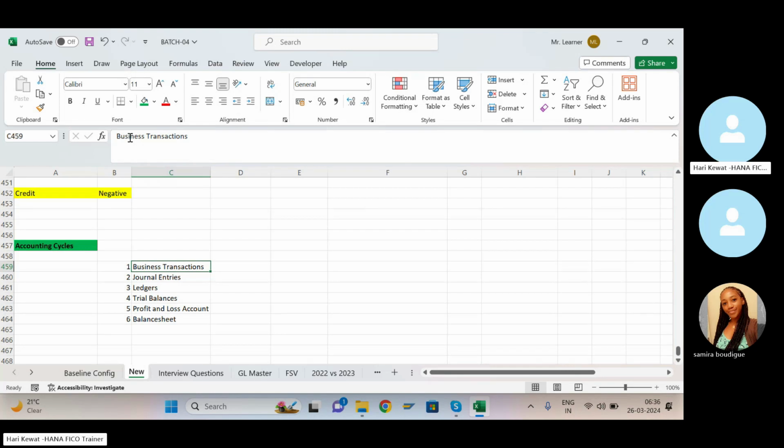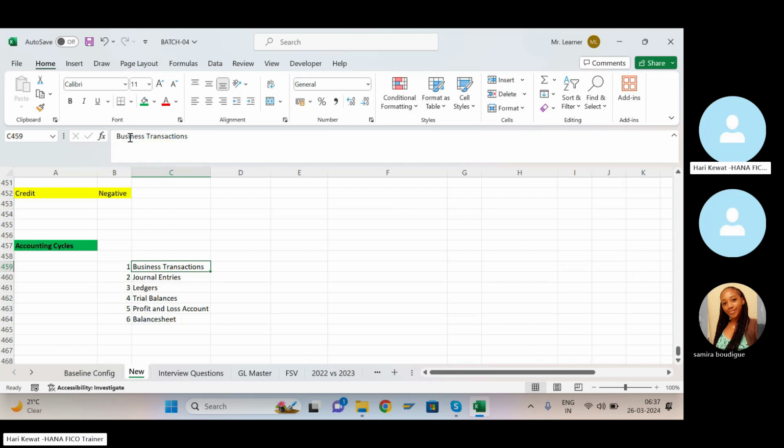Whatever transactions I did with Pallab for the entire month, I have to prepare the journal entry. So for every period we generally prepare the journal entry for each account. It may be Pallab account, Samira account, bank account, sales account, purchase account, or salary account.